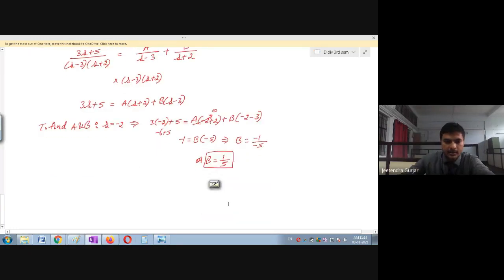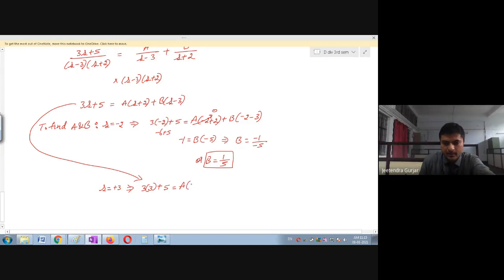Okay, so similarly, now which value have to substitute so that I must get 3? Yes, it is plus 3. So please remember, I will substitute now plus 3 in this equation. So I will write down this equation by taking S is equal to plus 3. So this is 3 in the bracket 3, plus 5 is equal to A.